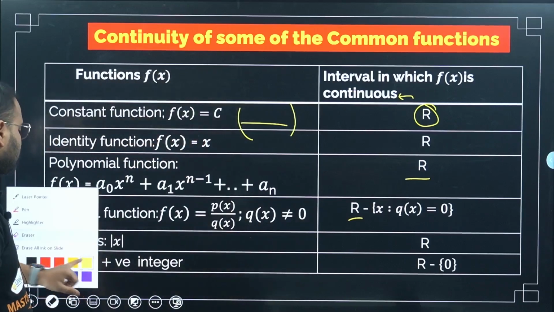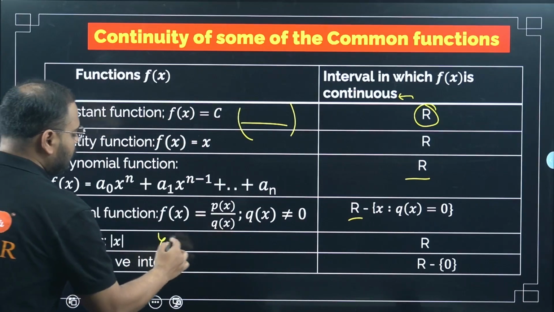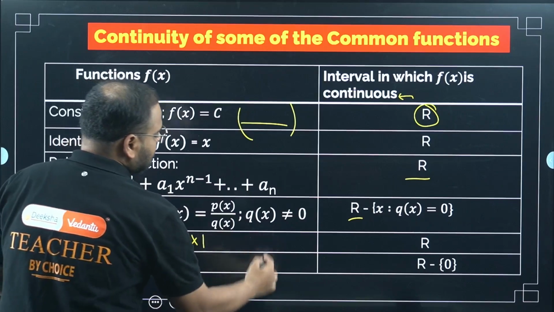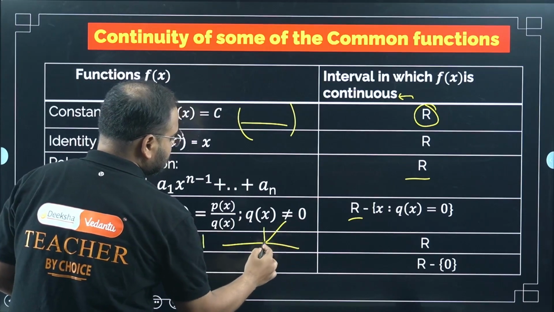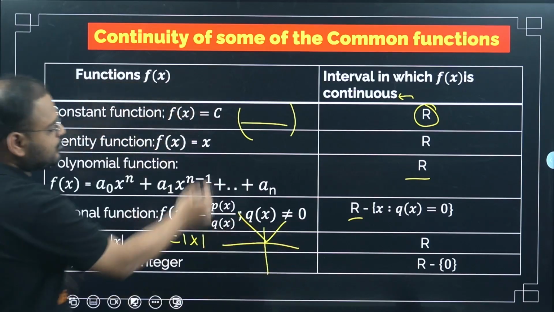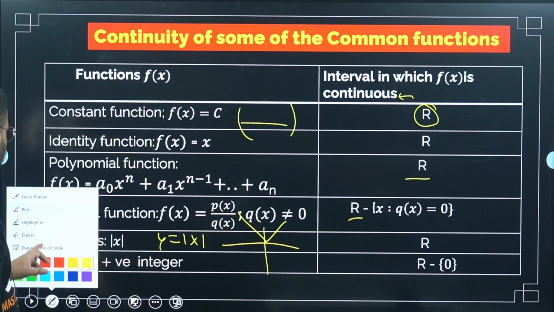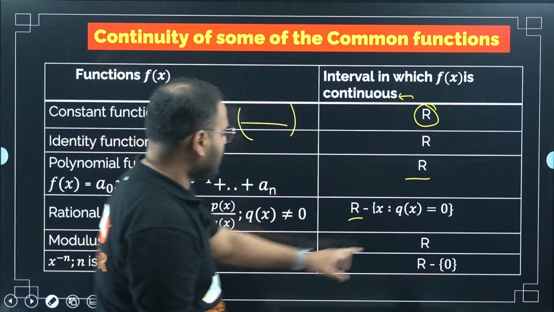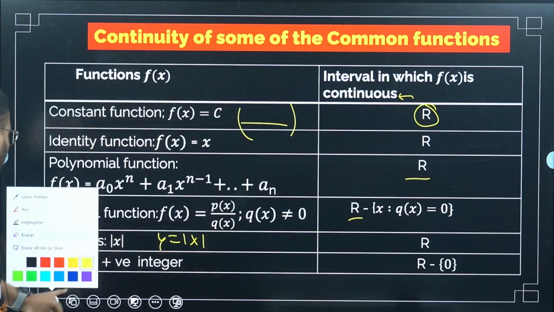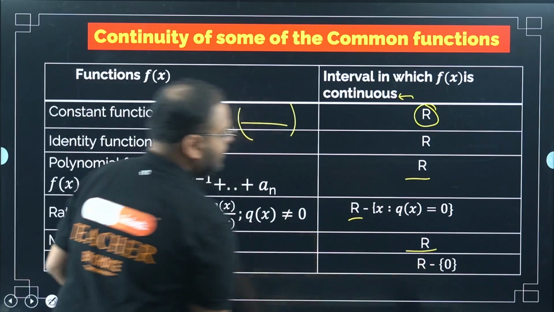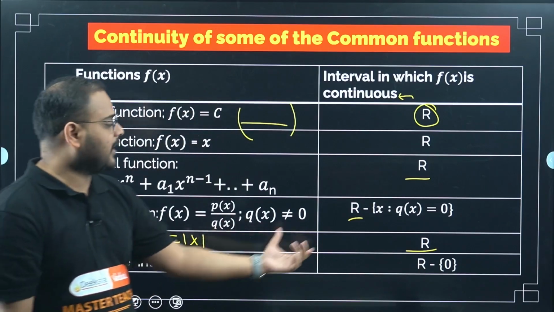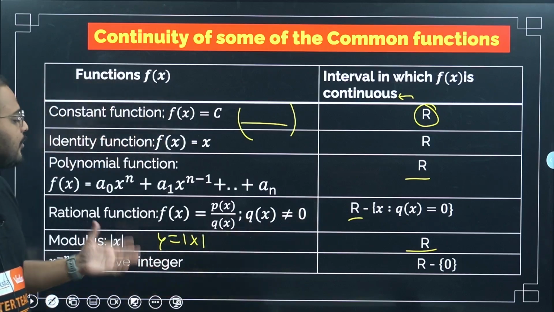What about modulus function? Y equal to mod x. How will the graph look like for this? The graph will be like this. Correct. So again continuous, at every point it is continuous. So all real numbers for this also. For modulus function, again the graph will be continuous for all real numbers. The function is continuous for all real numbers.